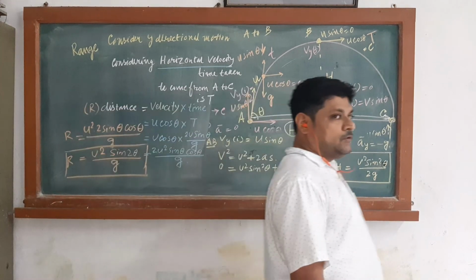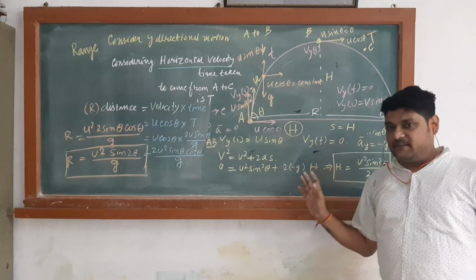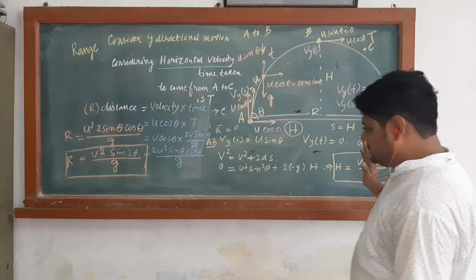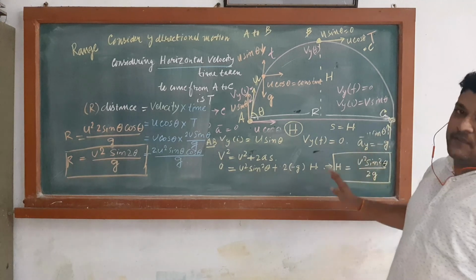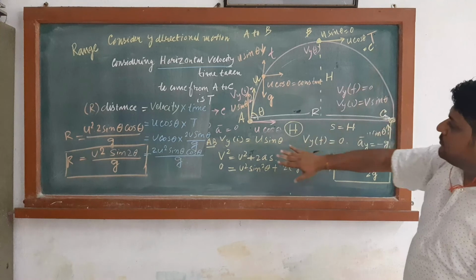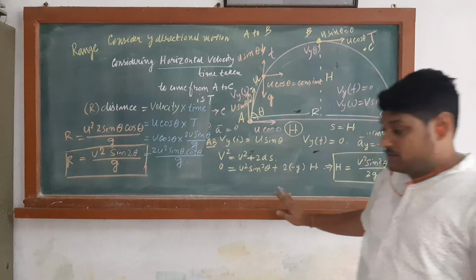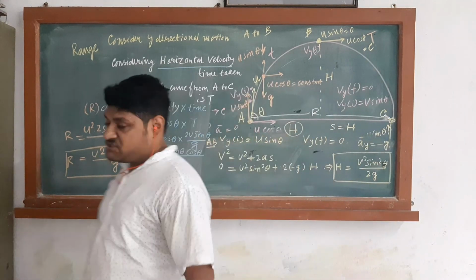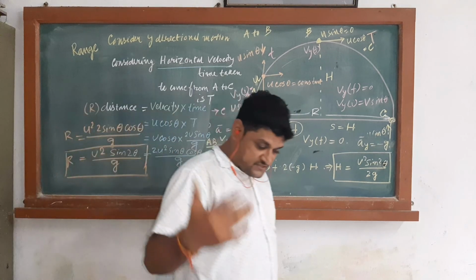And what are the two significant things? It is governed by uniform acceleration, which is nothing but g, because we do not consider the change in g with change in height.